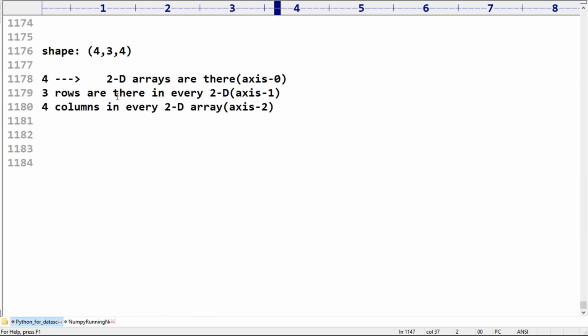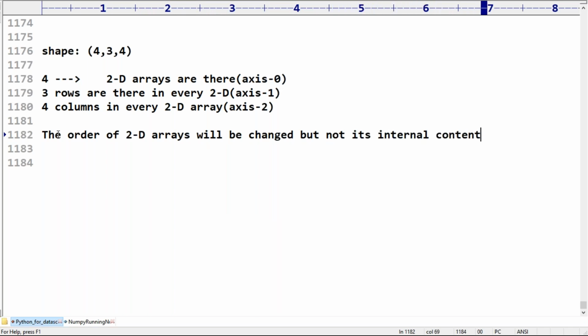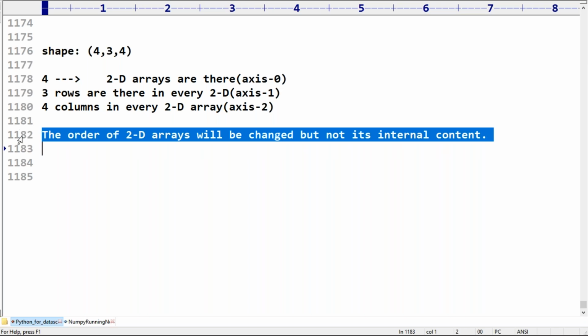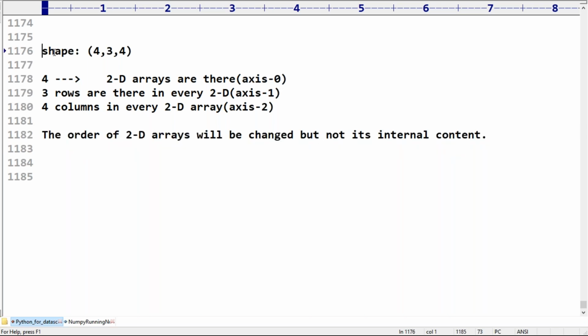Now, how many 2D arrays are there? 4 2D arrays are there. The order of the 2D arrays will be changed, but not its internal content. That's the meaning of that. The order of 2D arrays will be changed, but not its internal content. Now take very special care about this terminology, right?